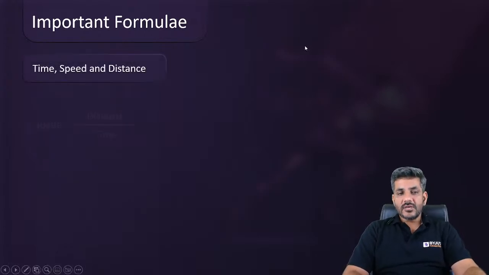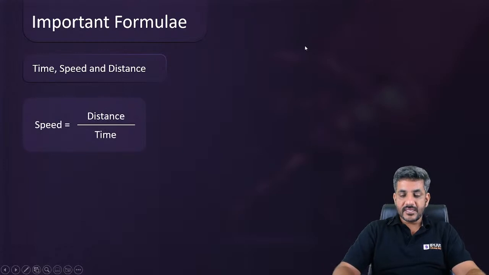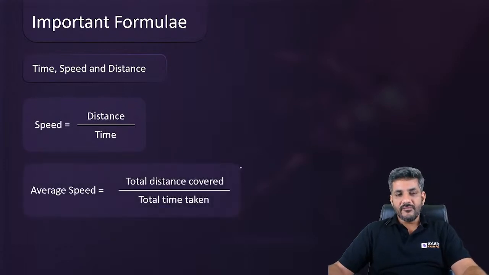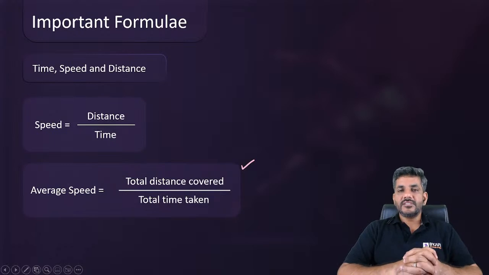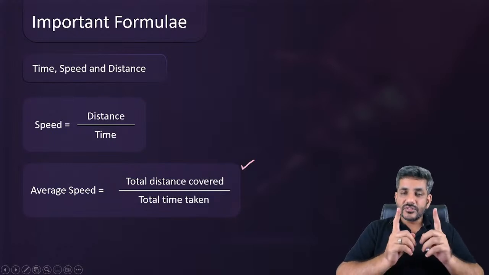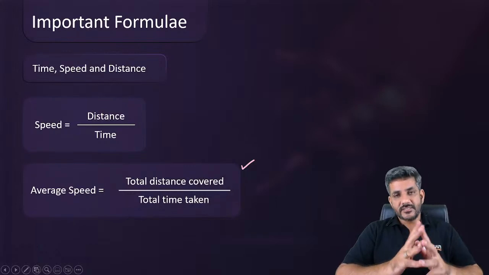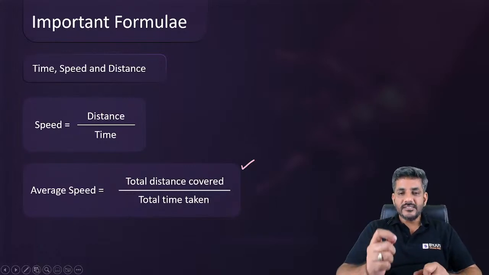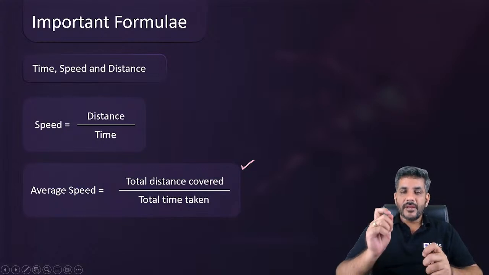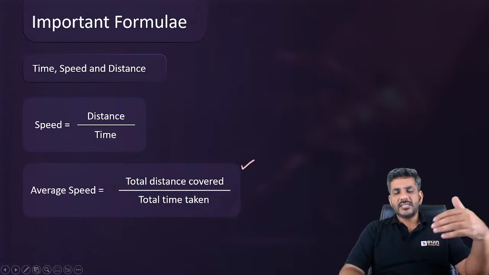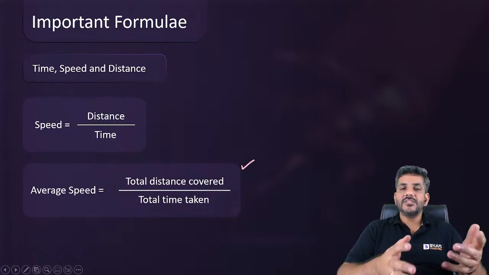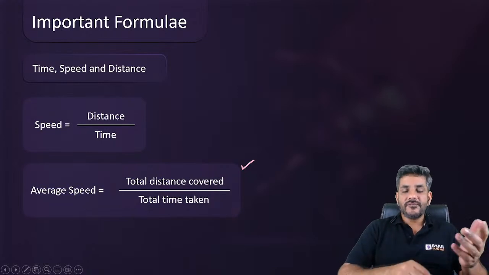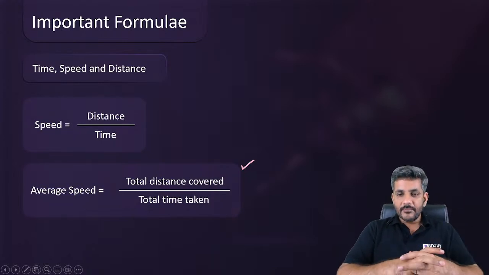Next, when I talk about time, speed and distance, we all know the basic formula of speed, that is distance upon time, and the formula for average speed as well, which is total distance divided by total time taken. And keep in mind, questions based on average speed have been asked many times, and average speed is not the average of the speeds. It is given by the total distance divided by total time. Say a person goes at a speed of 50 and comes back at a speed of 40. Then you cannot say the average speed is (50 plus 40) by 2. I can't take the average of the speeds to calculate average speed. This is what I'm trying to say here.